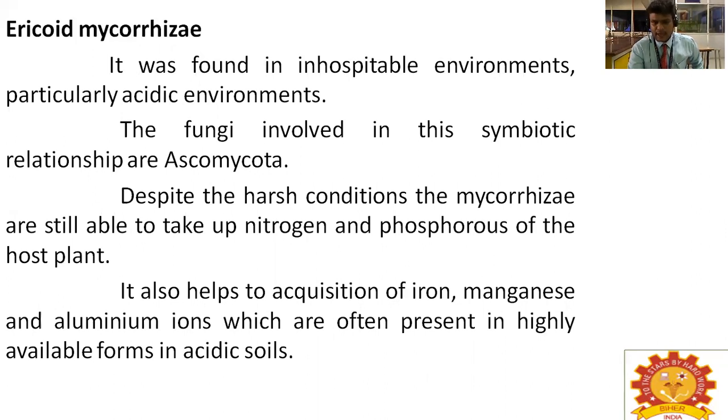So these iron and aluminum ions will fix the phosphorus in various soils. So if the pH becomes acidic, the phosphorus will be fixed as aluminum phosphate as well as iron phosphate, or sometimes it is fixed as calcium phosphate, which are often present in highly available forms in acidic soil.